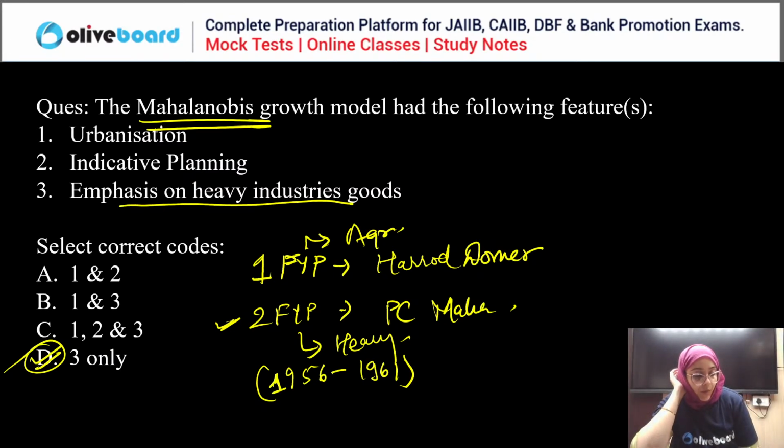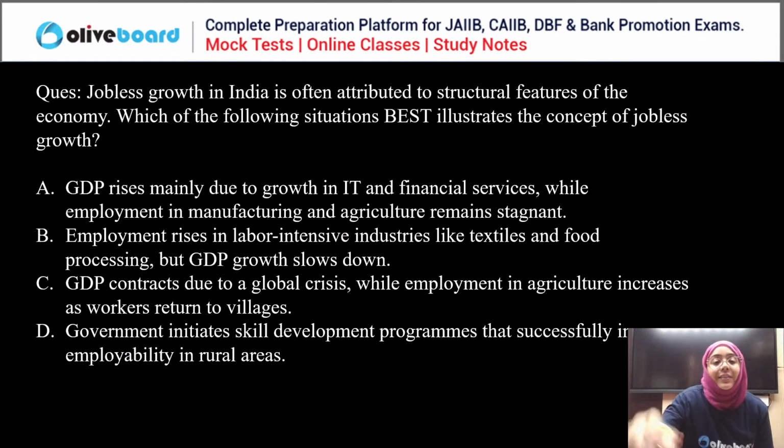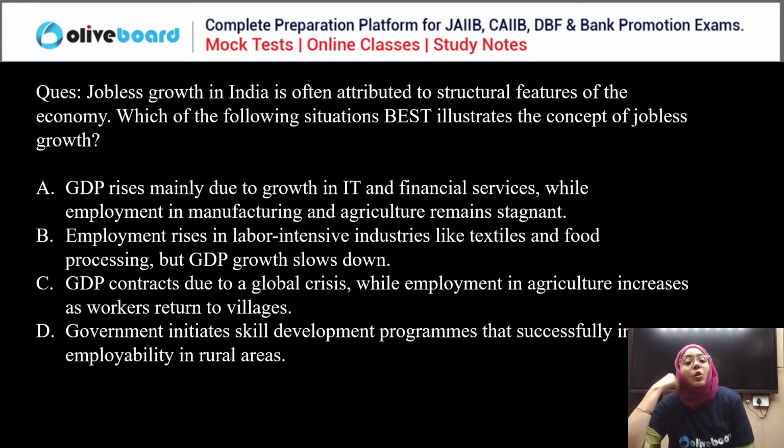Clear? Very good, everyone. Now, next question. Jobless growth in India is often attributed to the structural feature of the economy. Which of the following situations best illustrates the concept of jobless growth? GDP rises mainly due to growth in IT and financial services, while employment in manufacturing and agriculture remains stagnant.